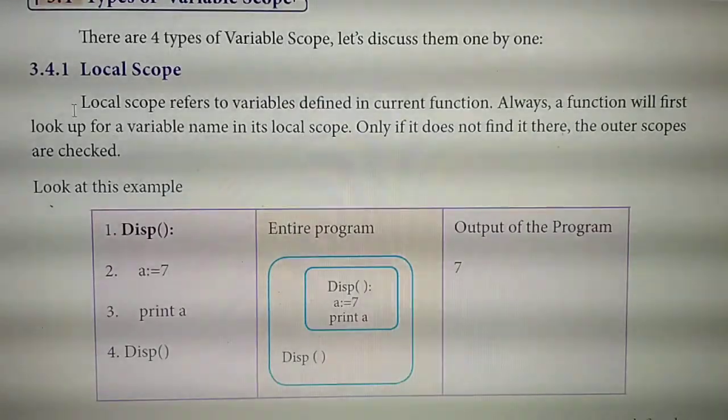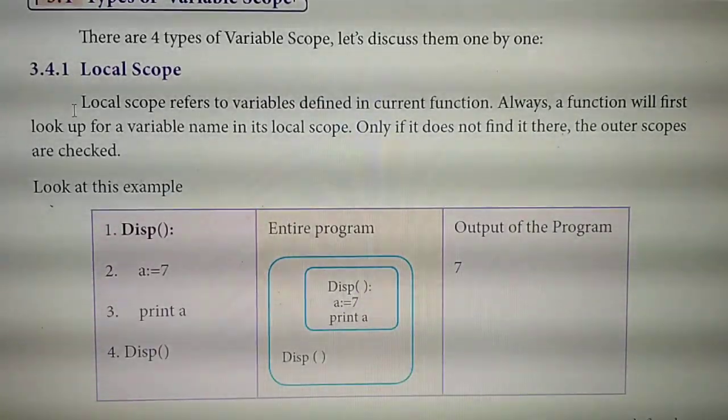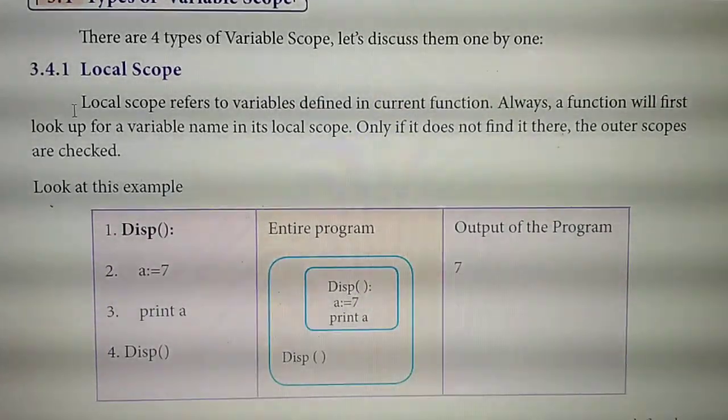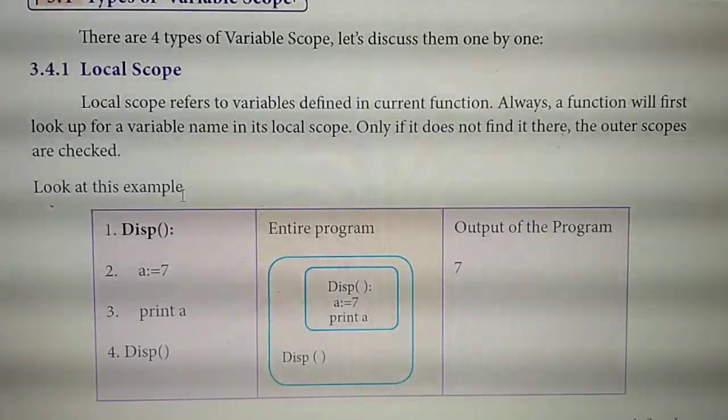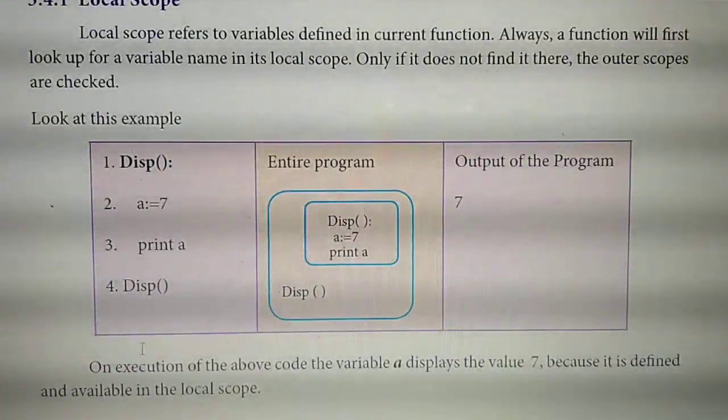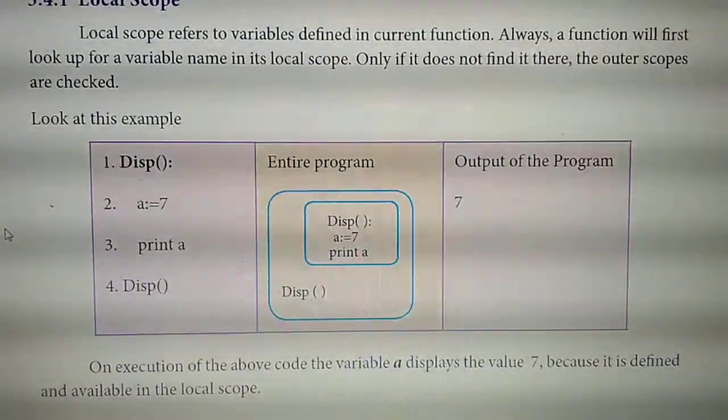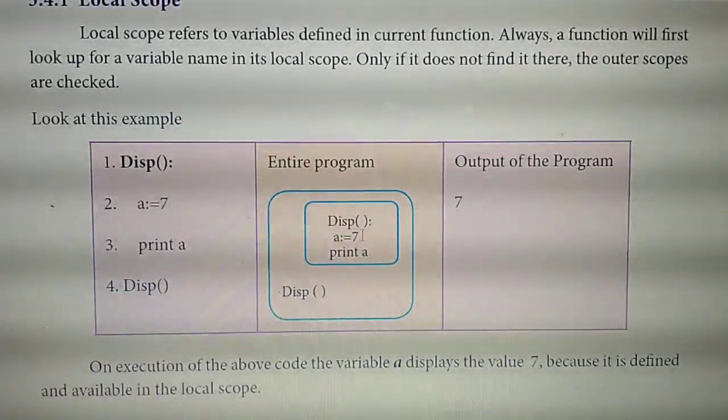Then diagram. So like this, if they ask a 3-mark or 5-mark question, you should put the heading. Then you should draw the diagram like this. Like a tabular column, you should draw it split into 3.